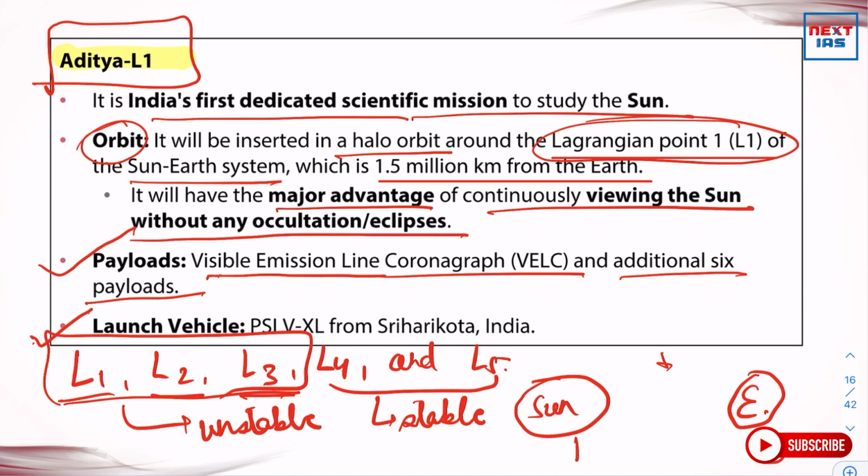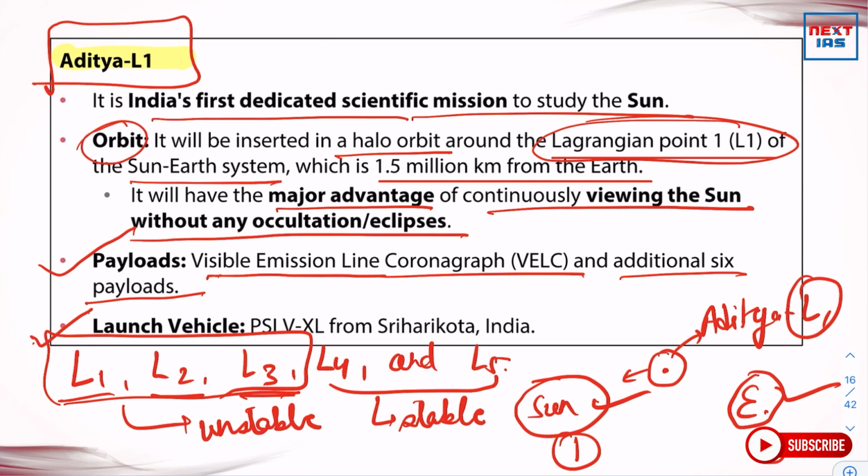So these Lagrangian points are used to place a satellite so that its gravitational effect is balanced by the two larger bodies, and it is placed in equilibrium here. So Aditya L1 will be here in Lagrangian point 1. Here it can see the sun and study it and its effect.